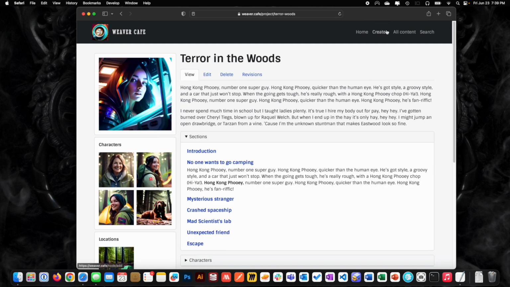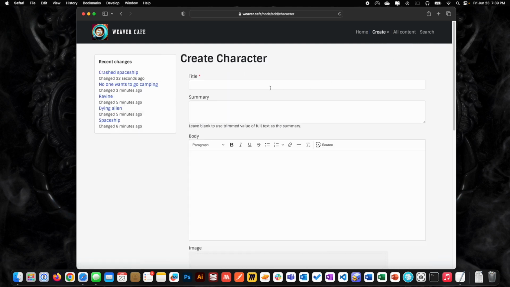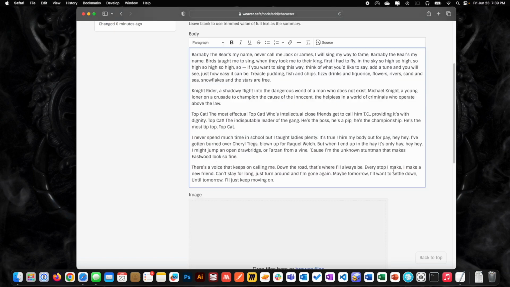Now, it is also possible to create items that are not linked to a particular project. So you can be on any page you want. You go to create character, right? And this is a mad scientist. I think you can see where I'm going with this, but he likes to collect stuffed aliens, preserved aliens, right? Something like that. It's creepy. Preserved. Okay. So we'll give him some text. He deserves a lot of text. Most villains are usually the most interesting character.